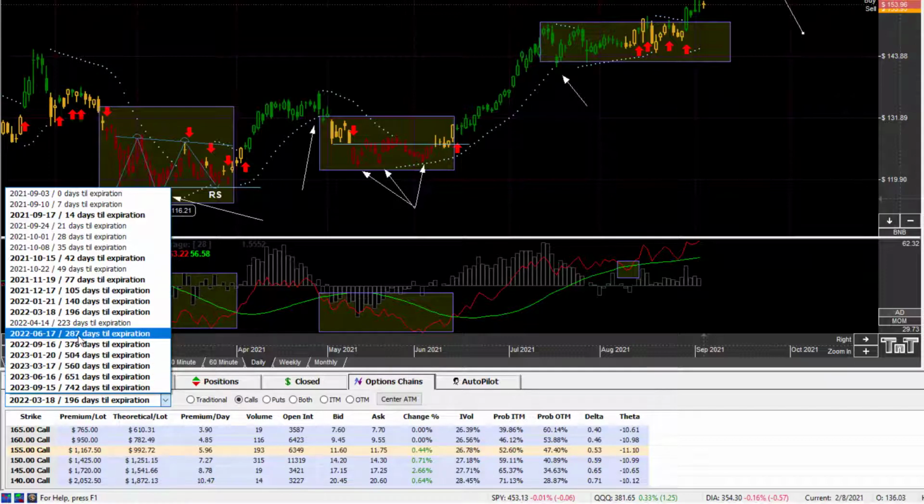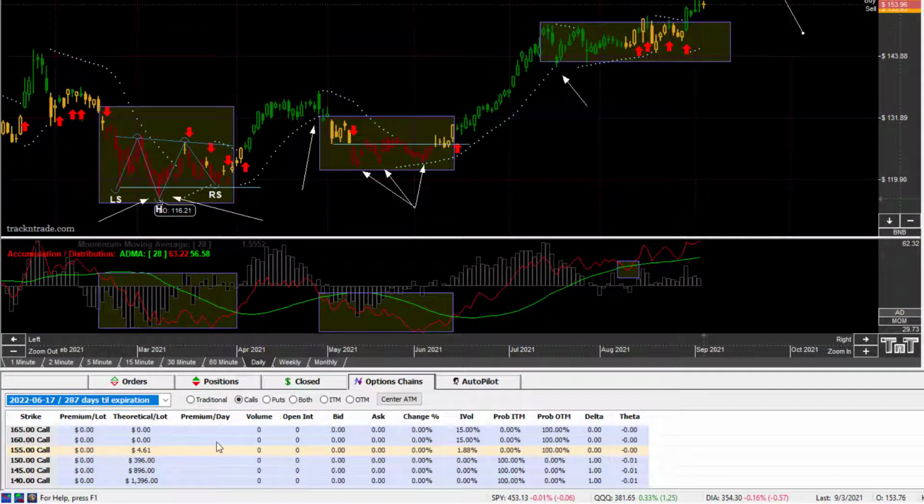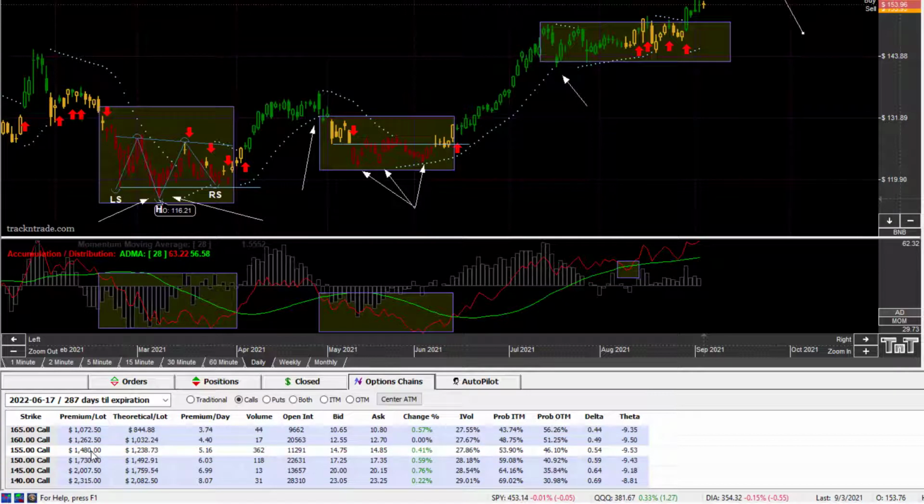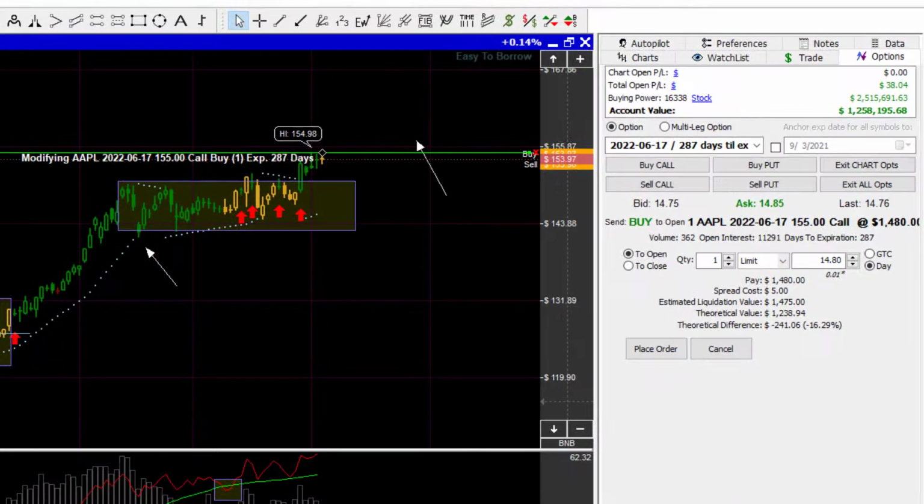And I'm just going to click this one right here. We're going to come in 287 days and we'll just see how that turns out. 287 days, and we'll load that one. And you can see that right here the at the money call option is $1,400. So we could put a $1,400 option. Open interest is plenty high, 11,000, and 362 of them traded today. So we can go ahead and just buy that. We'll put that into our